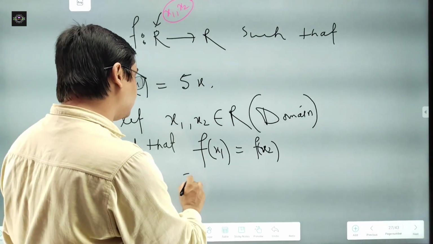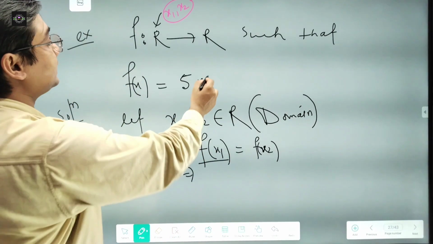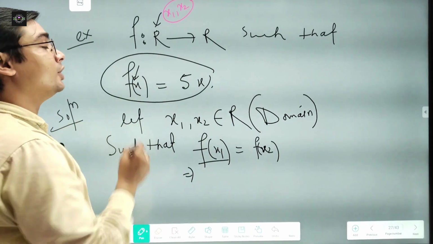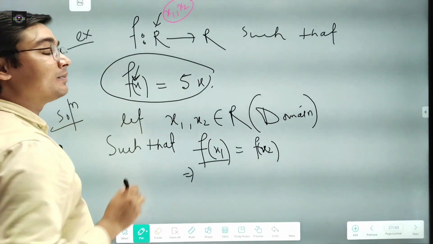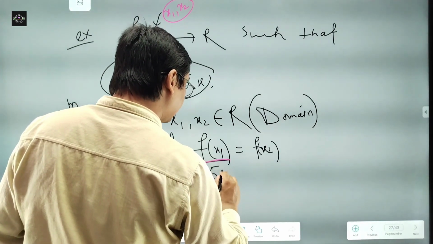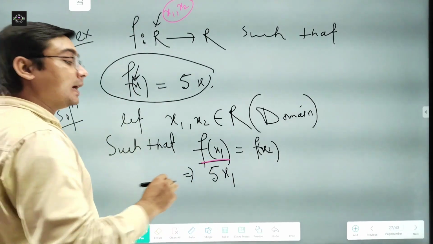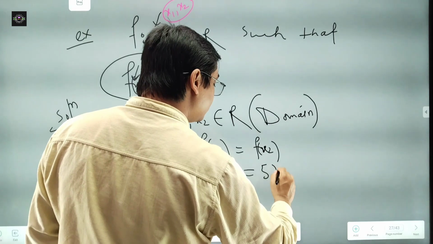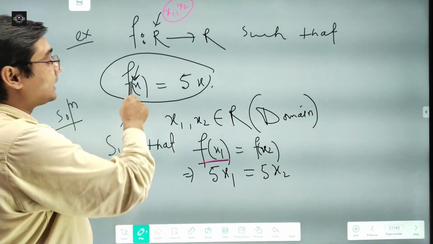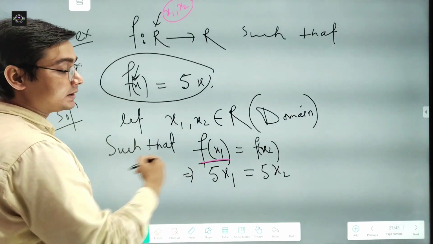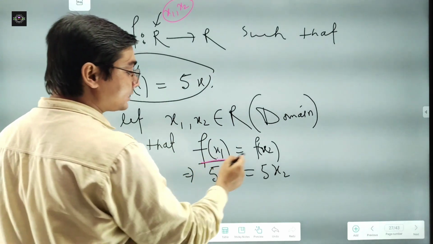So what will be the value of f of x1? You see the definition of the function: putting in x gives 5x, whatever you put in, it makes it 5 times. So here f of x1 will be 5 times x1. And what will be the value of f of x2? This will be 5 times x2. Because putting in x gives 5x, whatever you put in, it makes 5 times. So this is the value of f of x1 and f of x2.